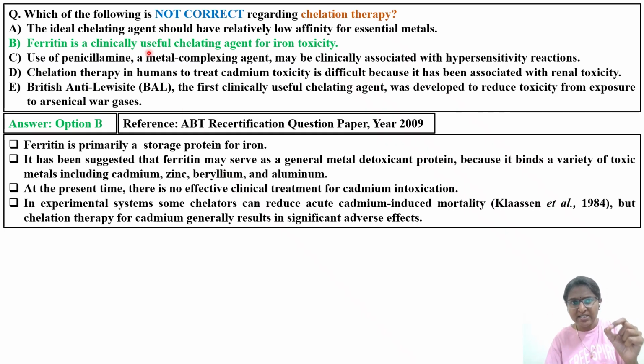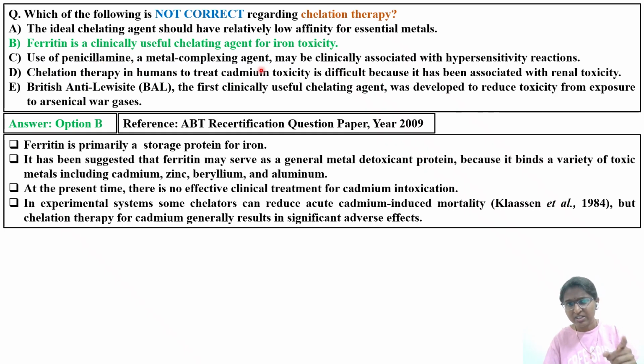The first option was: the ideal chelating agent should have relatively low affinity for essential metals. That is not wrong as such, because the agent has to have affinity towards toxic metals, not towards the essential metals, and here the word low is not a problem. We'll see this in the next slide.